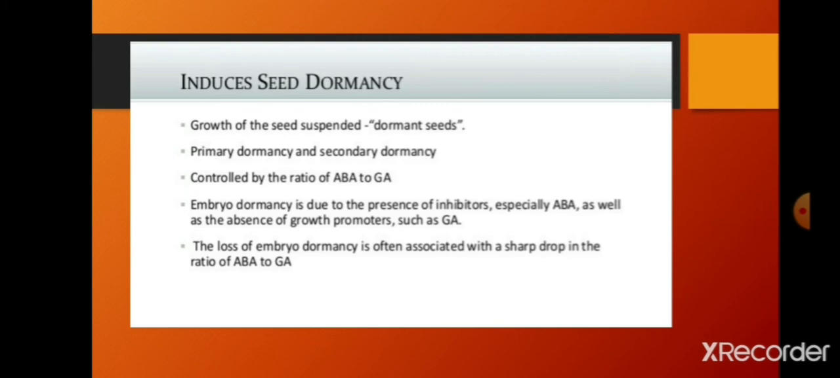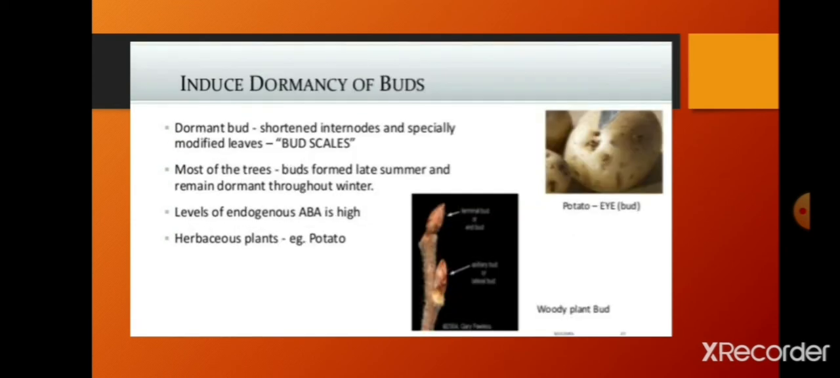The loss of embryo dormancy is often associated with a sharp drop in the ratio of ABA to GA. Nothing to remember here. In storage of seeds, it will be helpful for making the seeds go into dormancy. Induced dormancy of buds. Bud dormancy can be induced in potatoes; if bud dormancy is not induced, it will sprout in the atmospheric moisture itself. Dormant buds have shortened internodes and especially modified leaves, bud scales.